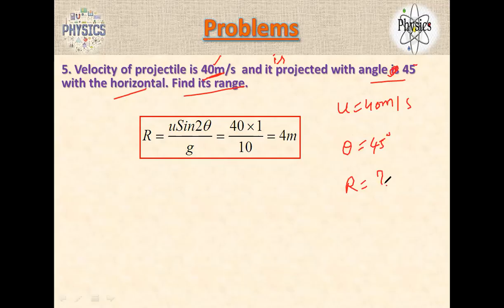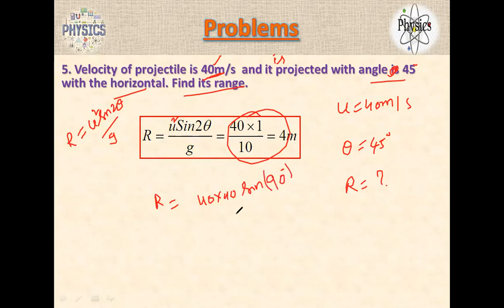We already know the formula, right? u square, I think. So R is equal to u square. What is the range formula? u square sine 2 theta by g. So in that case, I should write 40 into 40, sine theta, how much did they give? 45. 2 theta means how much? 2 into 45, 90 degrees. Sine 90, how much?